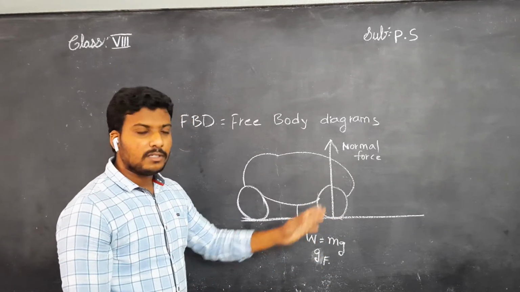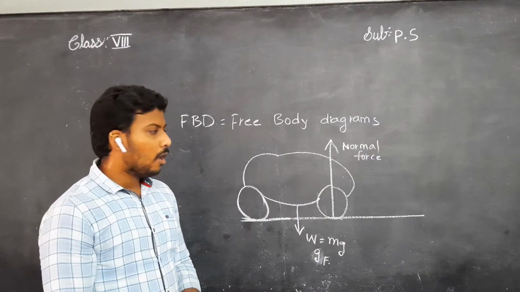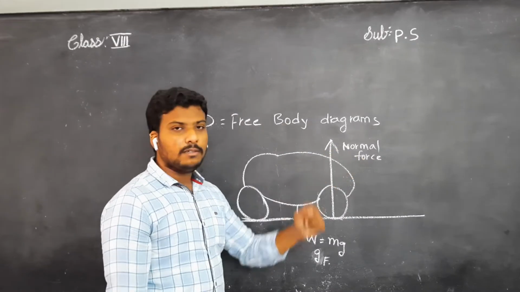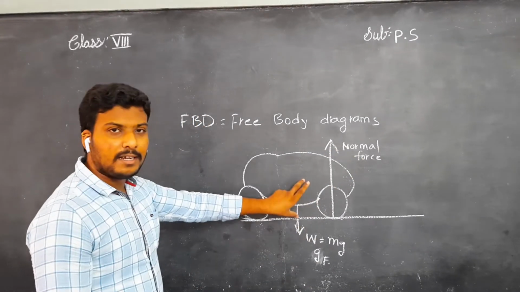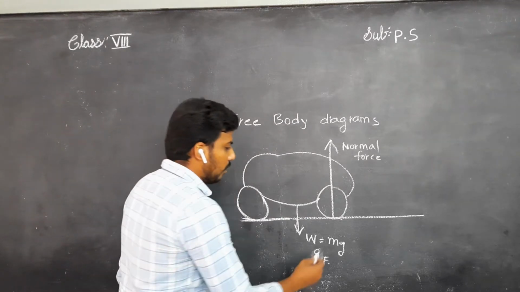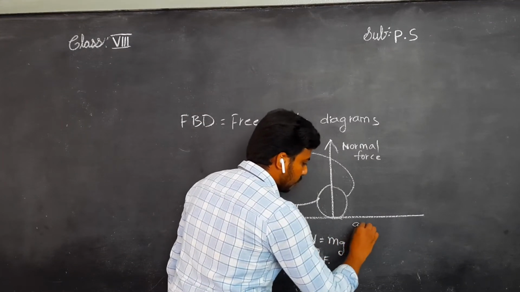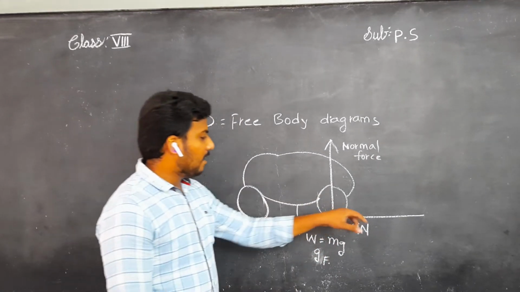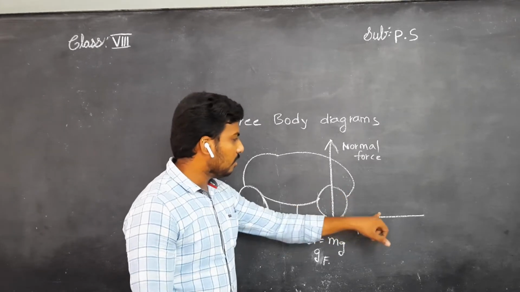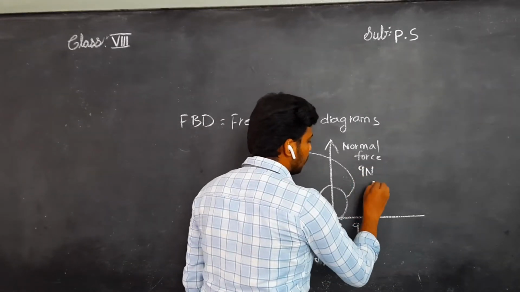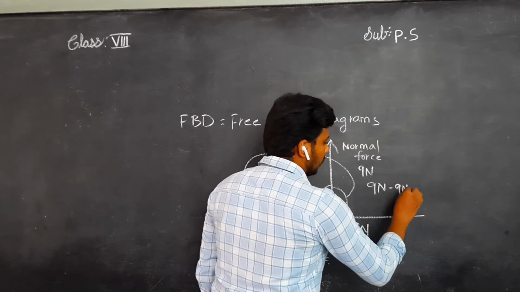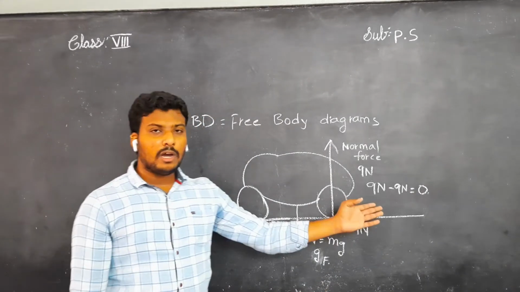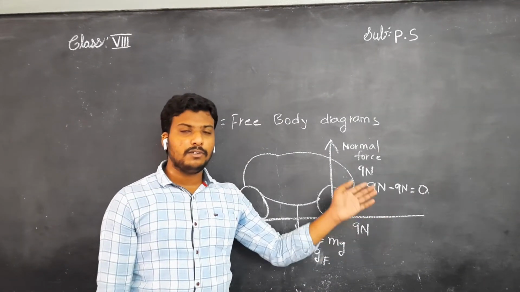Here we got two forces. These two forces are balanced. How, sir? See here, one force is acting downward and another force is acting upward. Means the forces are acting but in different directions. But they too have some magnitude. If you think 9 newtons is acting on the car by the gravitational force, and 9 newtons is applied to the car by the surface of the road, 9 minus 9, how much, children? 9 newtons minus 9 newtons equals 0. What is newtons? You already know. The SI unit of force is nothing but newtons.